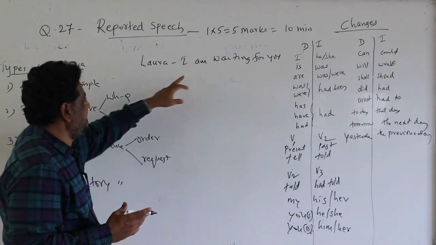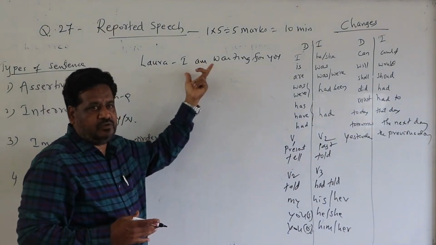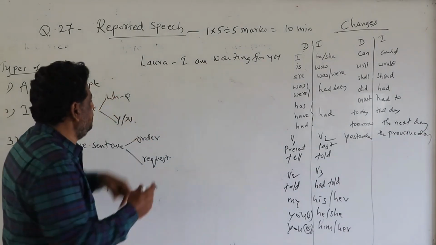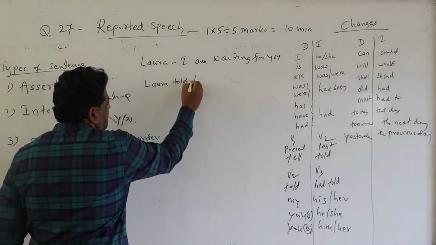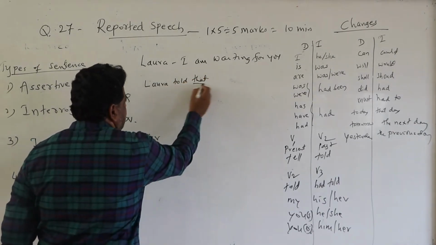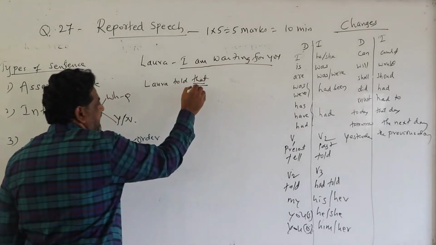So how to answer this is the assertive sentence. How to identify the assertive? A sentence which starts with noun or pronoun is called assertive, isn't it? So then how it should be answered? Laura told that. So that is a must. While if the sentence is assertive, you have to add that.